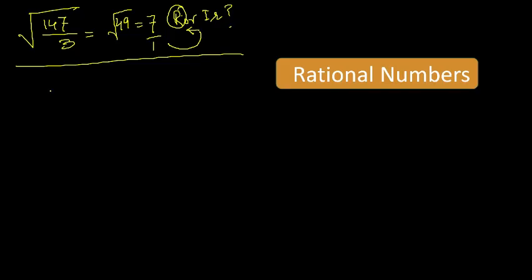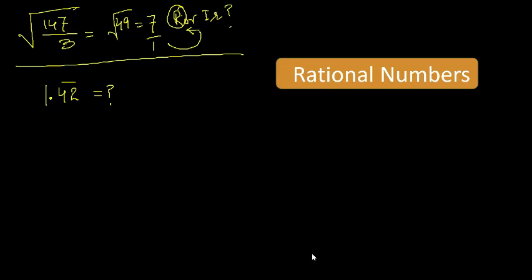Now, tell me what is 1.42 bar? Is this rational or irrational? Don't worry, Vijender, you will not get very big numbers.